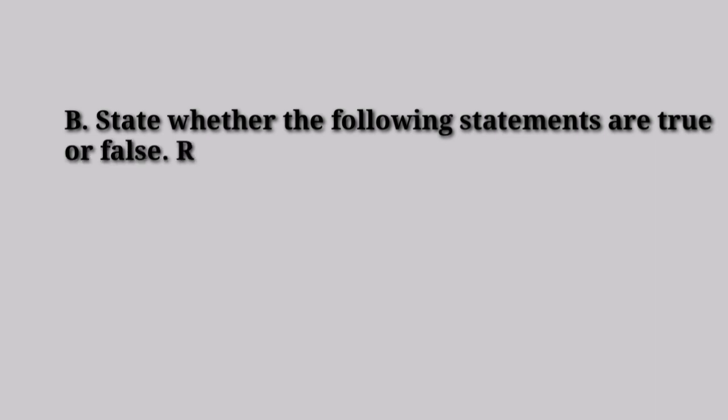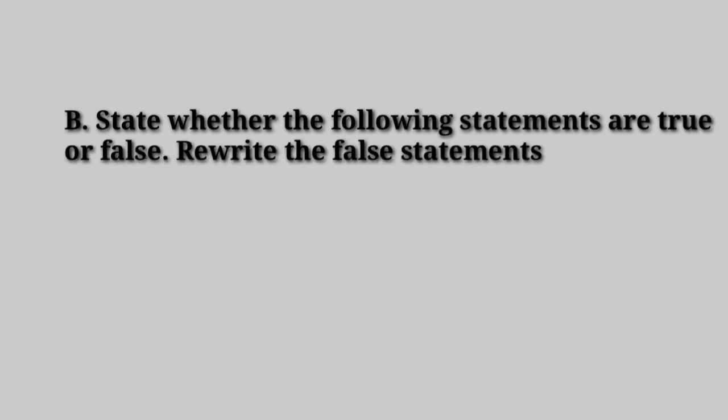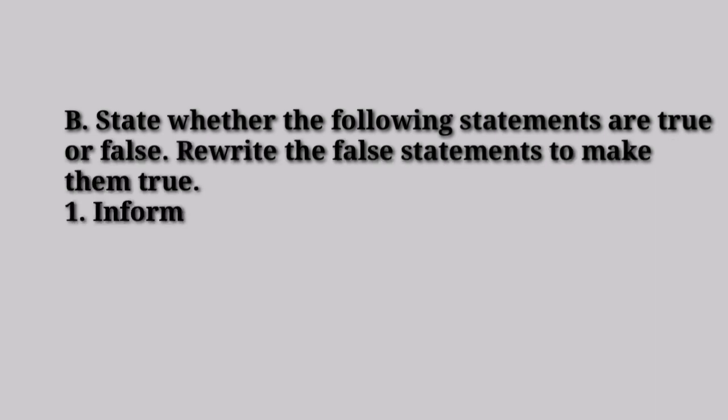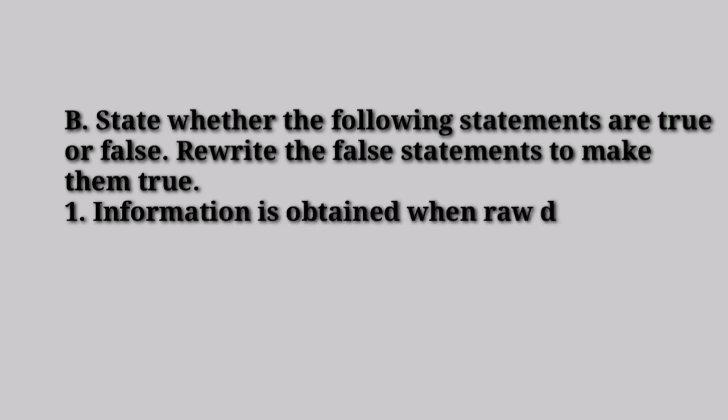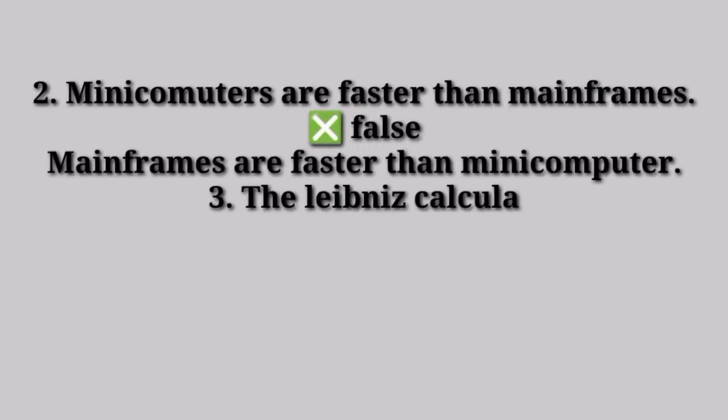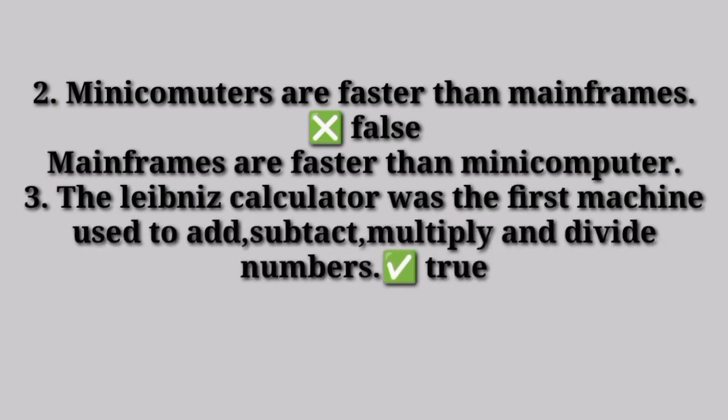B. State whether the following statements are true or false. Rewrite the false statement to make them true. First one is information is obtained when raw data is processed. True. 2. Mini computers are faster than mainframes. That is false. Mainframes are faster than mini computers.